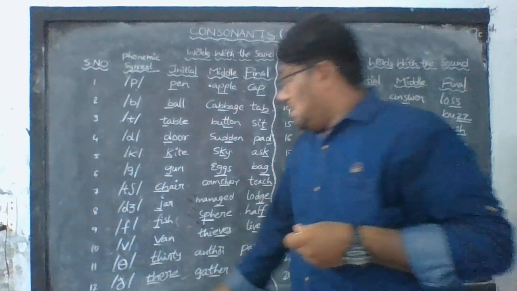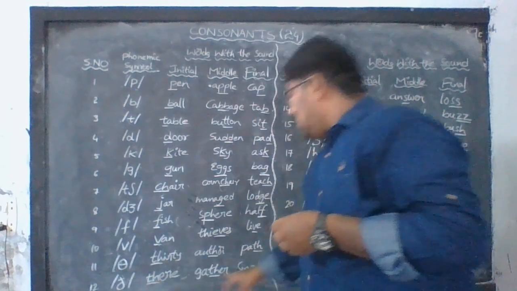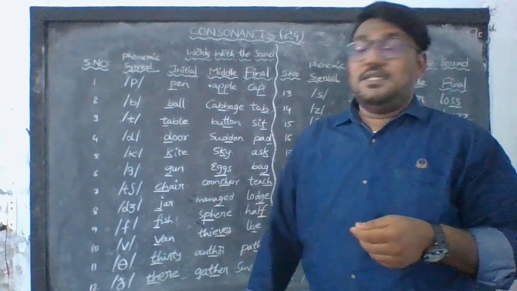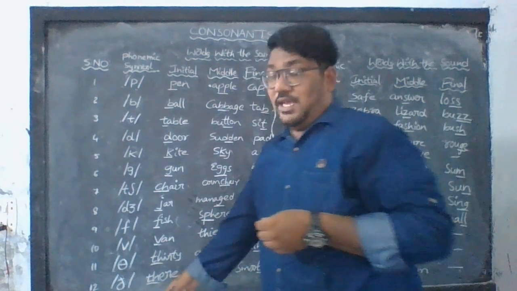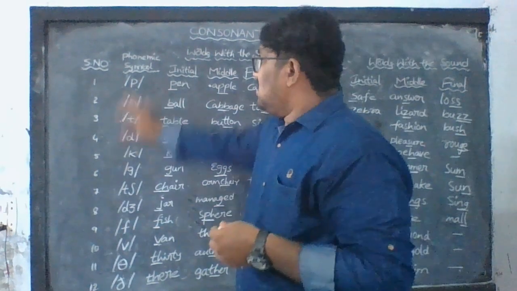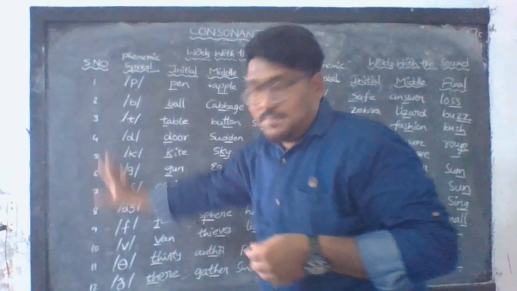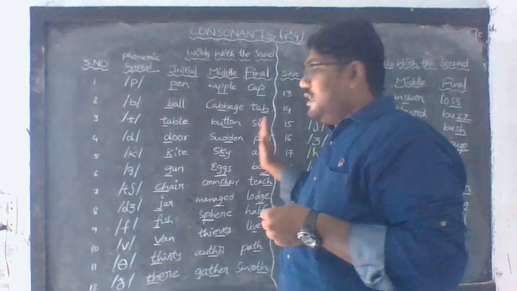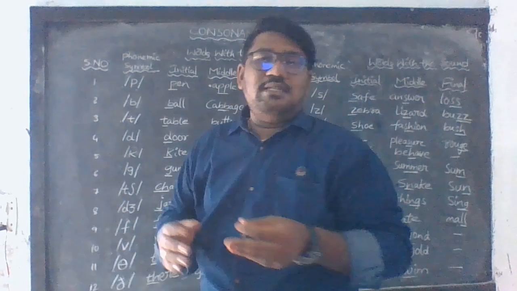The other one is eth, as in there. Eth as in gather. Smooth. Okay. Eth, rather, smooth. So these are the phonetic symbols, and this is the initial position, this is the middle position, and these are the final position.